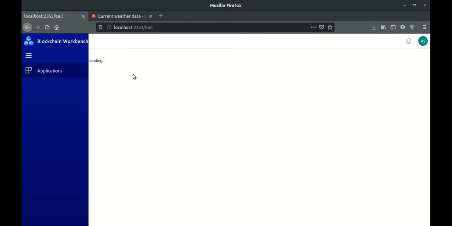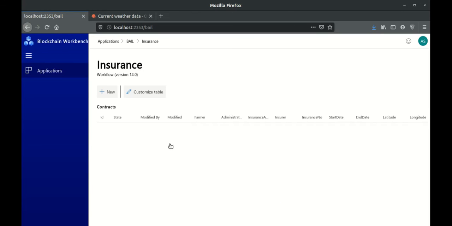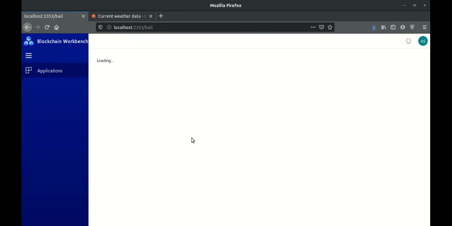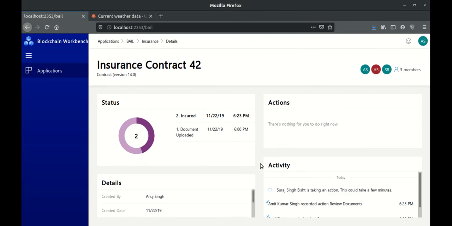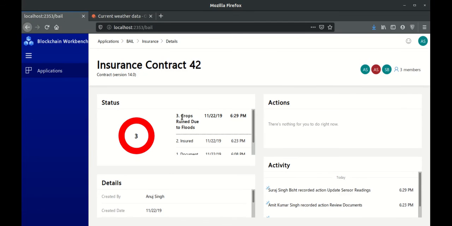My friend over here is going to simulate those conditions so as to create a sense of flood, so the insurance amount is going to be triggered. As you can see, the weather API for that particular location triggers the fact that the crops have been ruined due to floods, and in that case the insurance amount that I have received is 21,762.